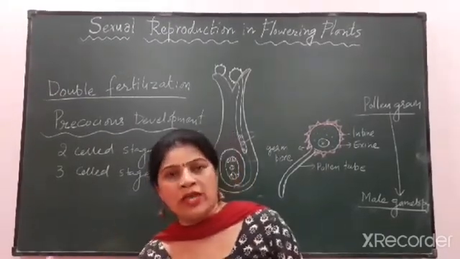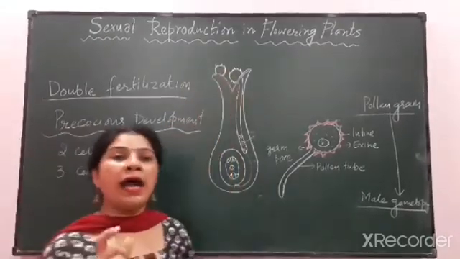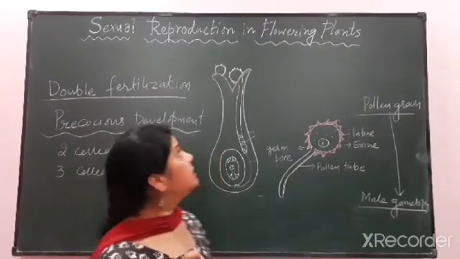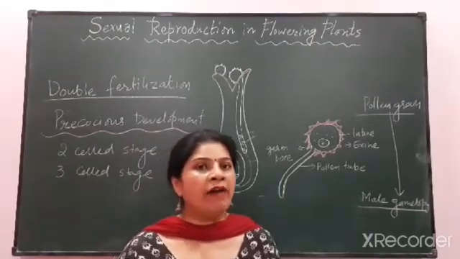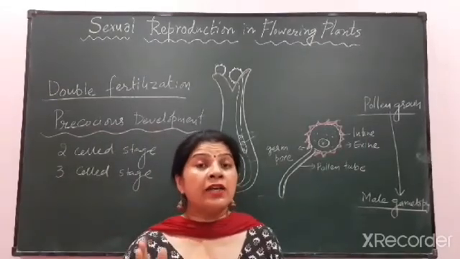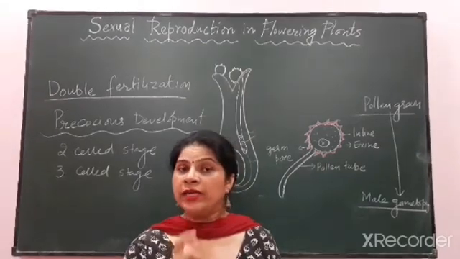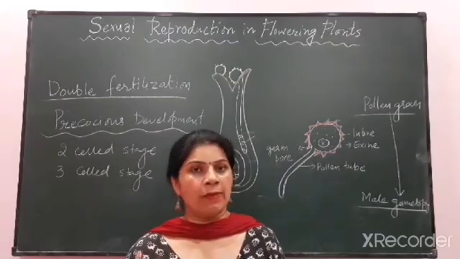If they are shed at the 3-celled stage, they will not divide further. But if they are shed at the 2-celled stage, then naturally the generative cell will divide and form two male gametes.